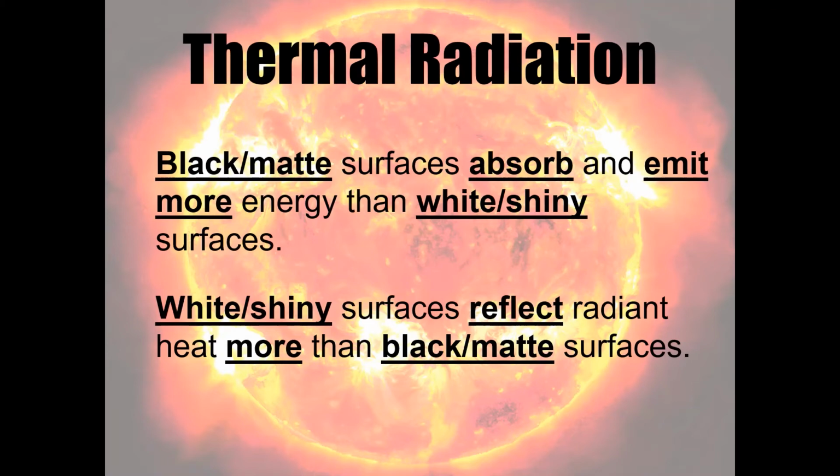It's also why you'd be wise to finish your radiators with a matte finish, because you want those radiators to be emitting more thermal radiation. If you make them really, really shiny, they're not going to be emitting a lot of that thermal radiation, and therefore they're going to retain it. If you think about, say, for example, the towel rail in a bathroom, that doesn't give out a lot of thermal radiation.